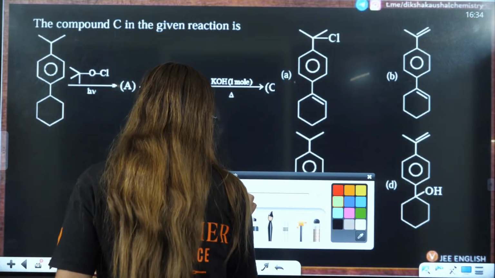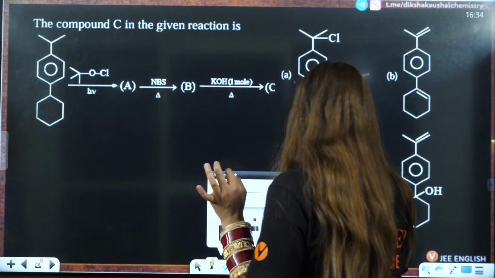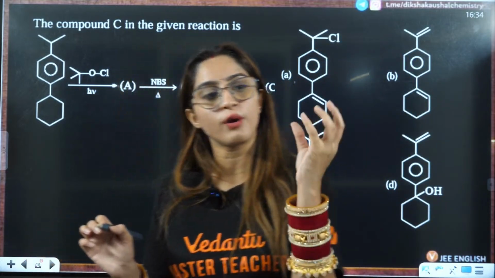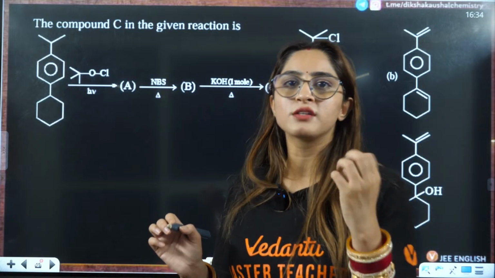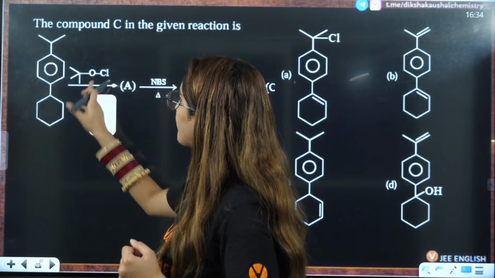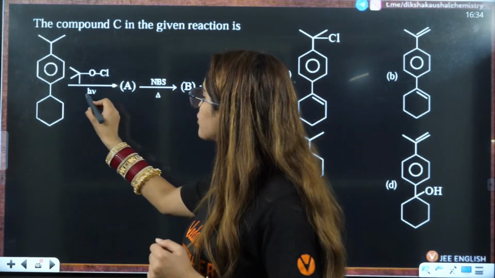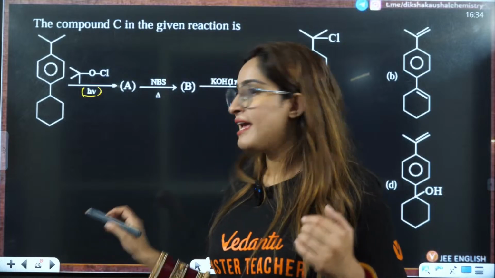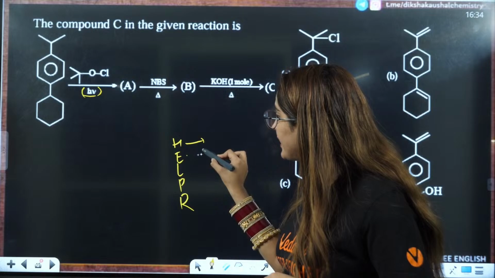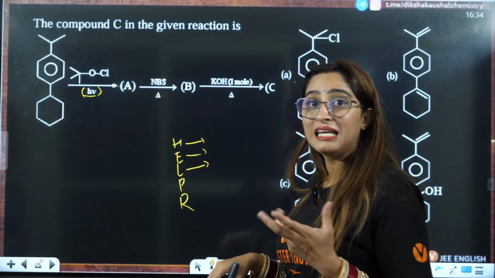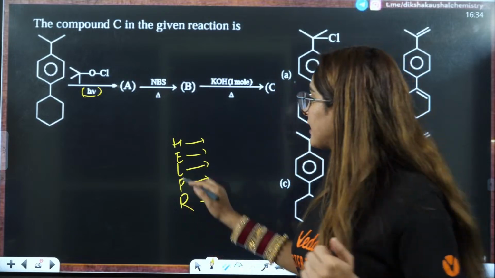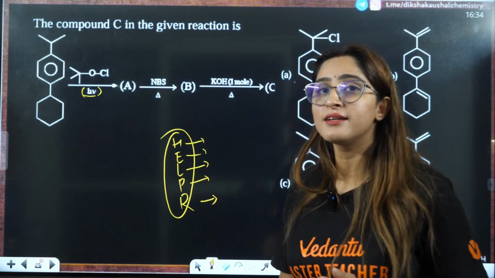First are two or three very basic hints of chemistry. In JEE Advanced, again, I'm saying, they will ask you from a very core chemistry concept. So here it is hv, you will get scared of this. What we have to do here? First, you should be clear that whenever you have HELPR, that means heat, electricity, light, or any peroxide, or any free radical itself, then it is going to give you free radical mechanism.